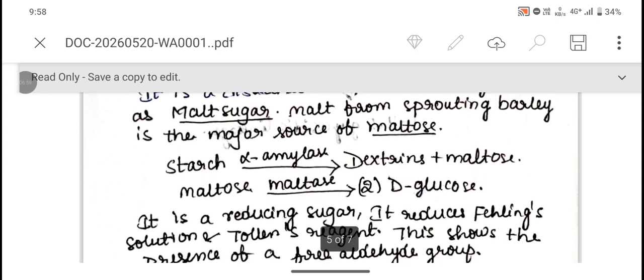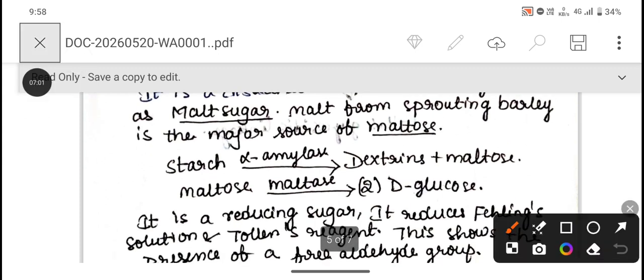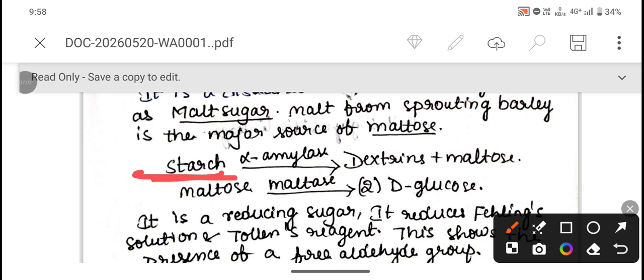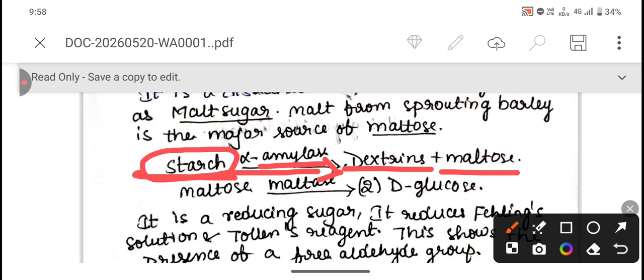So how is the maltose formed here? Starch, upon the action of the enzyme known as alpha amylase, can be broken down into dextrins and maltose. Here starch is a polysaccharide, right? So the polysaccharide, upon the action of alpha amylase, can be broken down into dextrins plus maltose. As maltose is a disaccharide, it must be broken down into monosaccharide in order for the